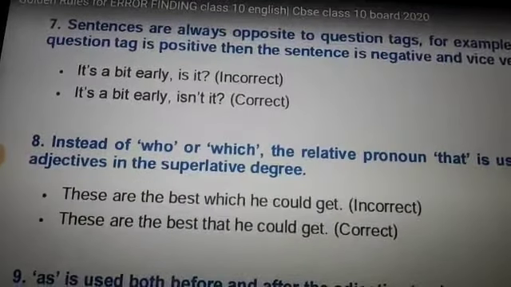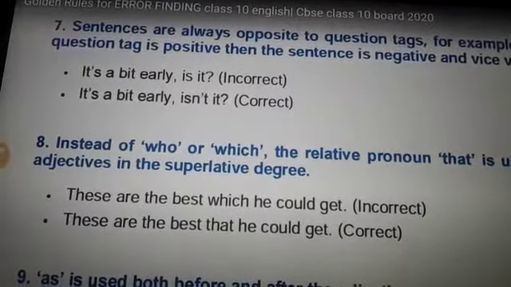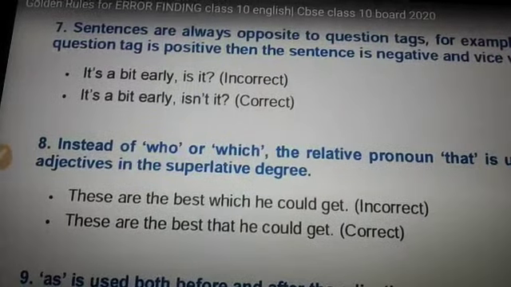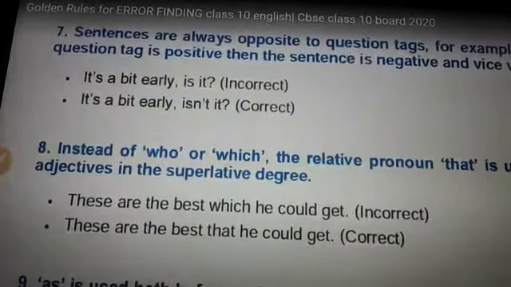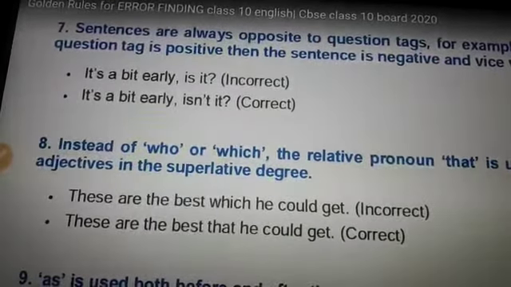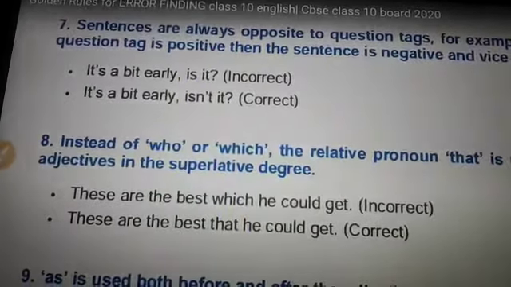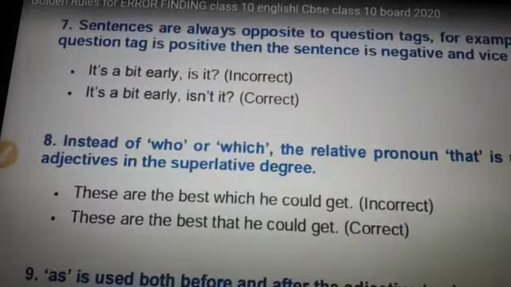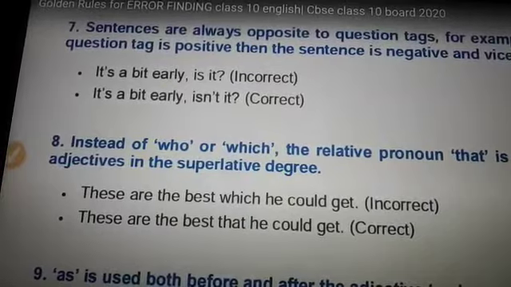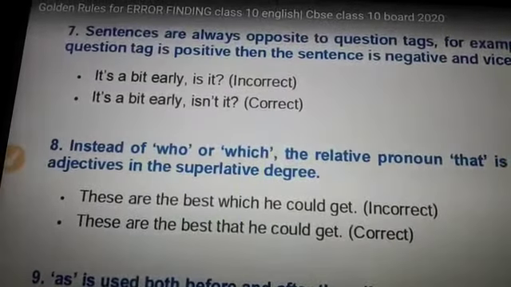If we are connecting the first sentence with the next one, as it is giving more information about the first part, then instead of using "who" or "which," "that" is correct with the superlative degree. As we know that there are 3 degrees. The first one is positive degree, the second one is comparative degree, and the third one is superlative degree.